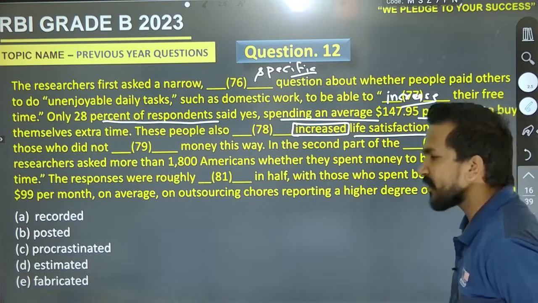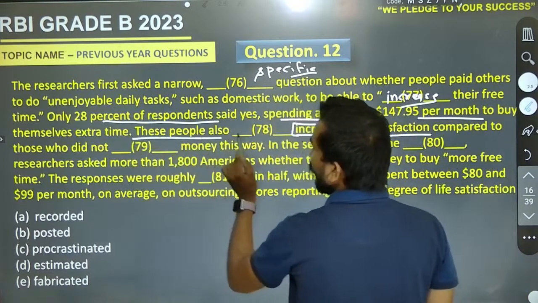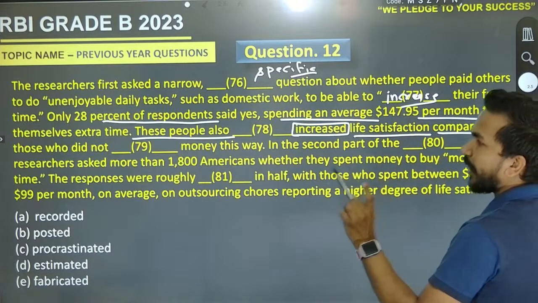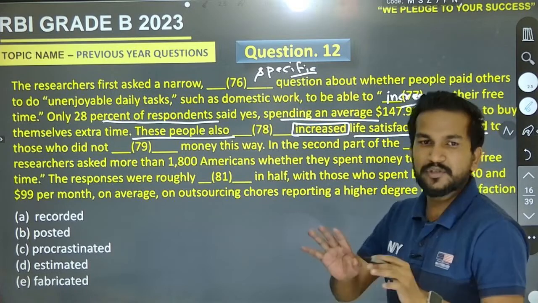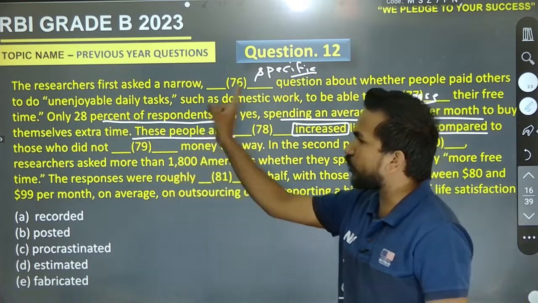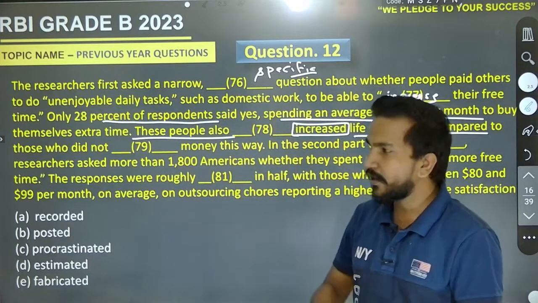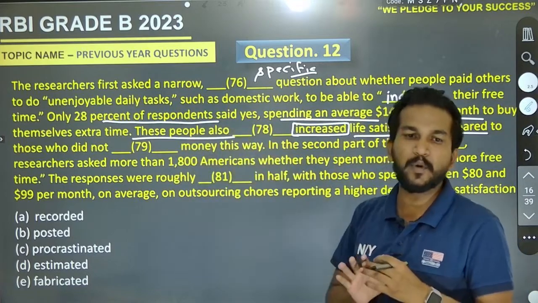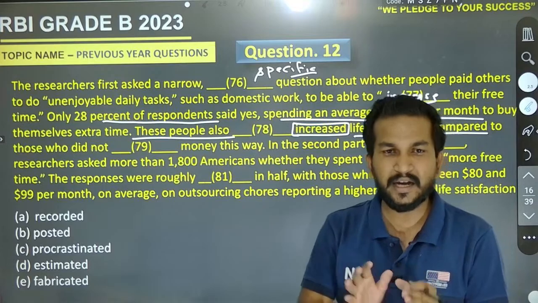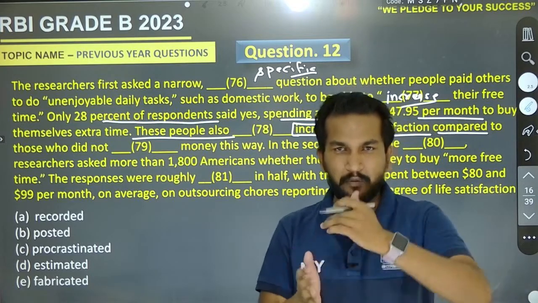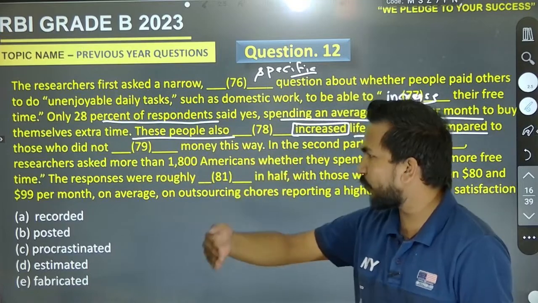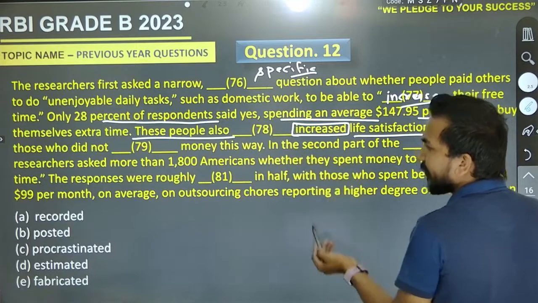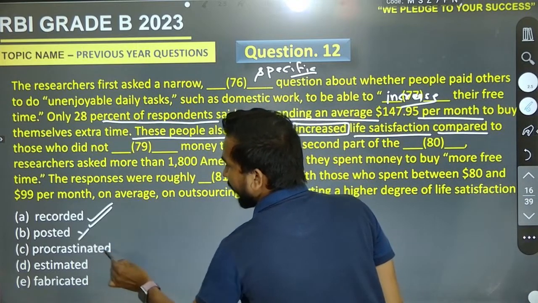It must be A. So these people also, go for the next one, also blank increased life satisfaction compared to those who did not. There was a comparison between those who spent and those who did not spend. So if we have any type of comparison with data, then definitely we will record everything. What was the next step, what was the increment, so it must be recorded.